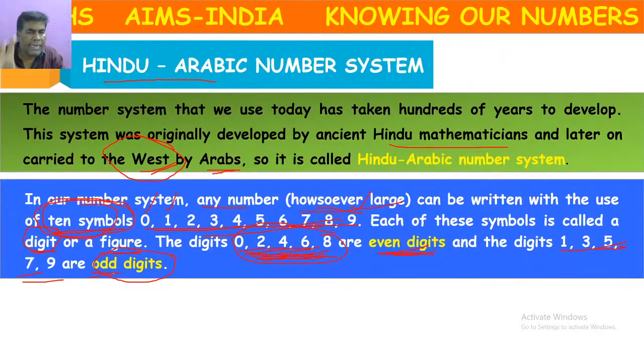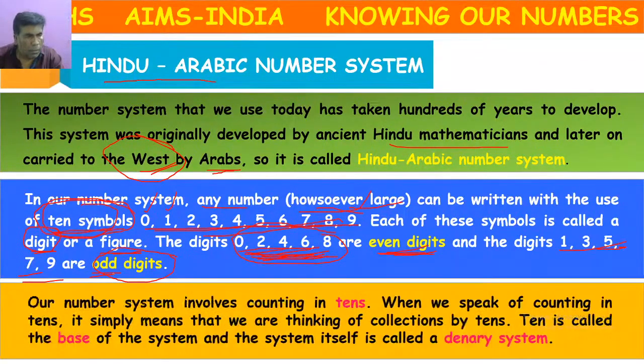So we have mainly 10 digits. Out of 10 digits, 5 of them are considered even digits and 5 of them are considered odd digits. Okay. So next. Our number system involves counting in tens.